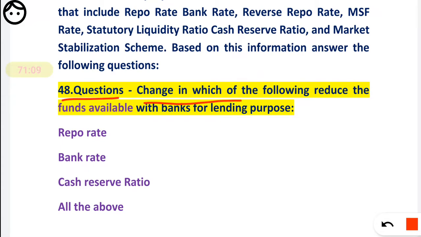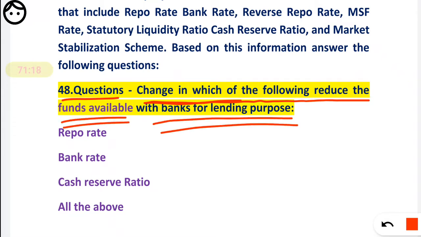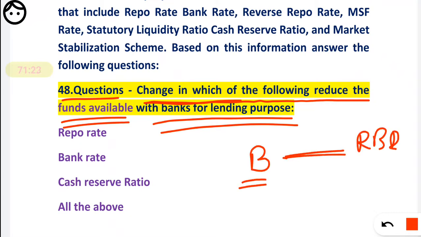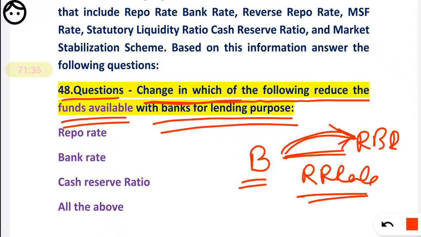A change in which of the following reduces the funds available with the bank for lending purpose? See, this is the bank and this is RBI. How will the funds with the bank be less? If the fund goes to RBI. And how does the fund go to RBI? By the reverse repo rate. And how do we reduce the funds available with the bank? By using the repo rates. That is question 48: a change in which of the following reduces funds available with the bank for lending purpose.